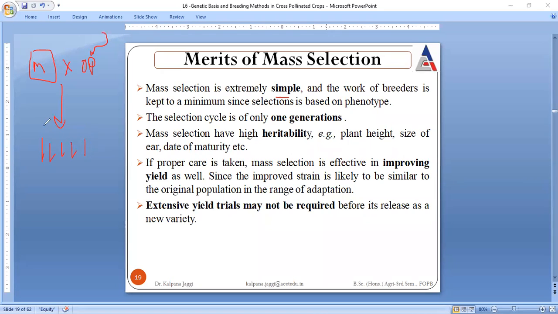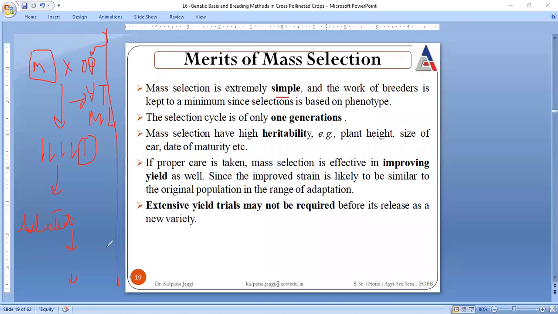Within this progeny, the individuals which are desirable and superior are selected on the basis of phenotype, and others are rejected. And again it can be repeated one or more times, right? See how simple it is. We need not conduct yield trials, or multi-location trials.